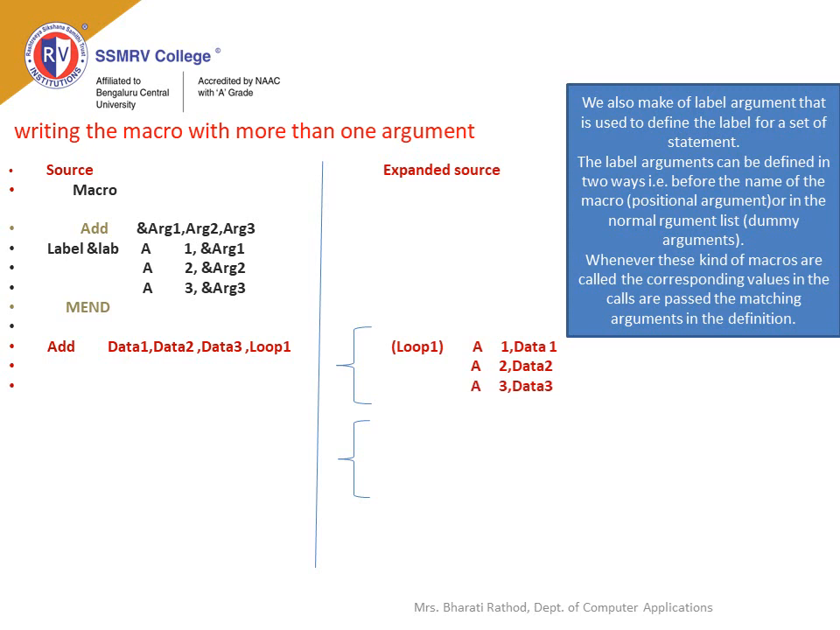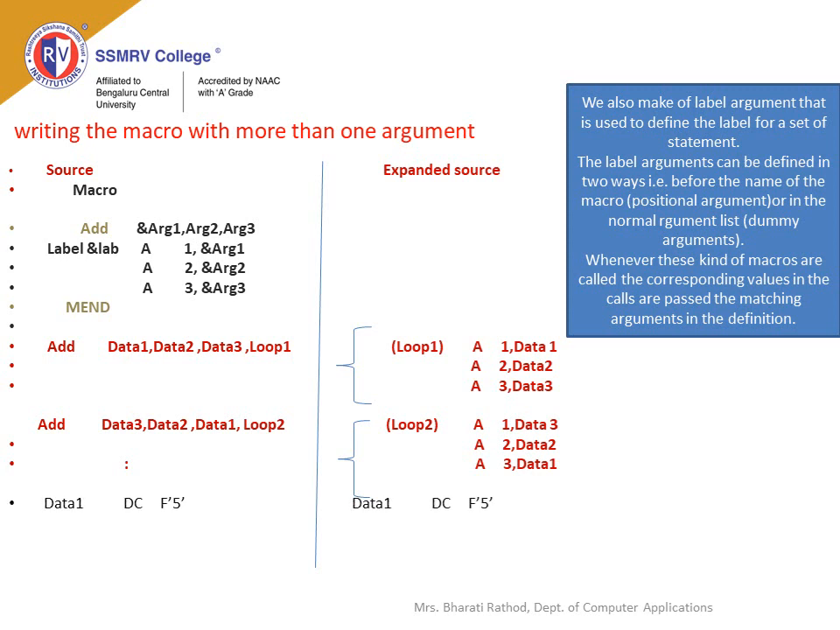We also make a label argument that is used to define the label for a set of statements. The label argument can be defined in two ways: before the name of the macro, that is a positional argument, or in the normal argument list, that is dummy arguments. Whenever these kinds of macros are called, the corresponding values in the calls are passed to the matching arguments in the definition.